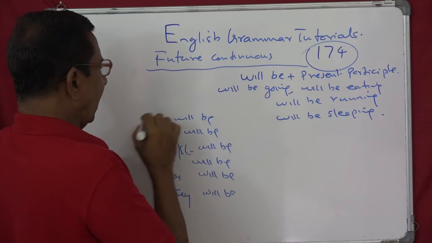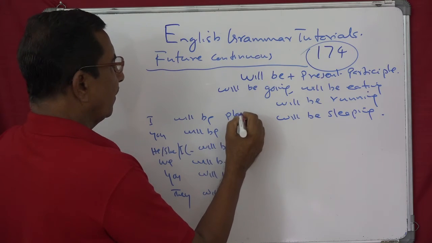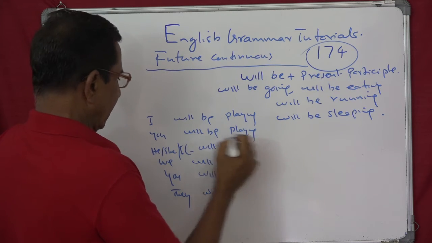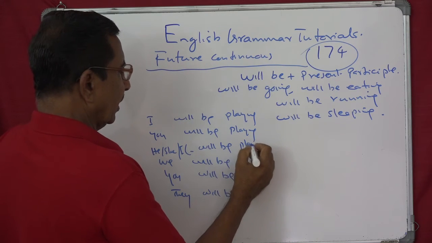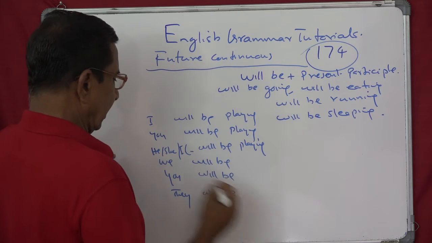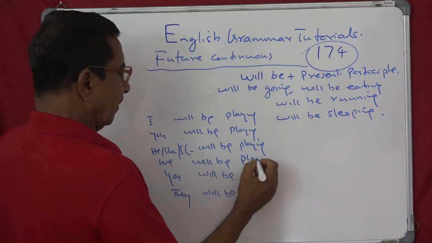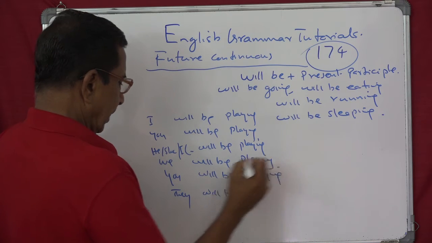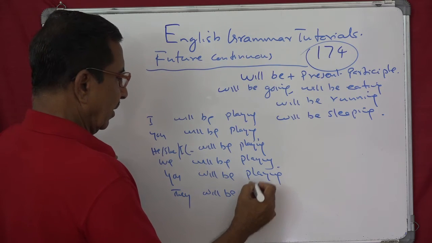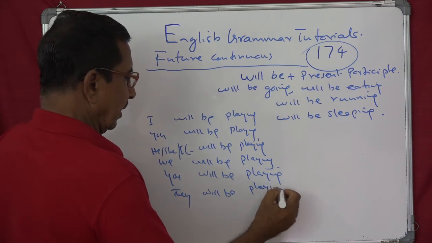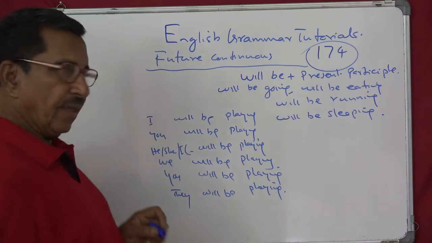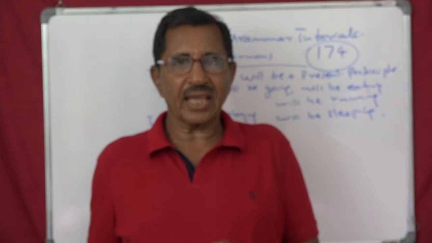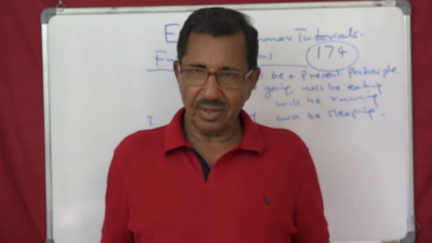You can say I will be playing, you will be playing, she will be playing, it will be playing, cat will be playing, we will be playing, you will be playing, and they will be playing, people will be playing, students will be playing, boys, girls, women, men, cats, dogs will be playing.